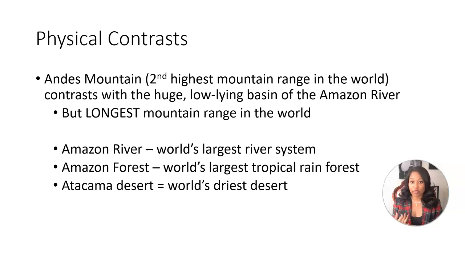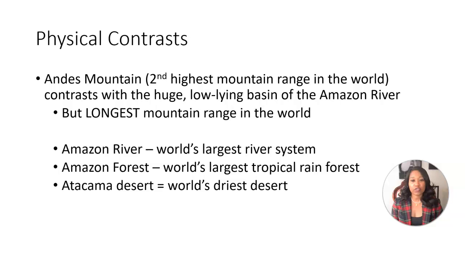The Amazon River represents the world's largest river system, but you also have the Amazon forest in this region, which represents the world's largest tropical rainforest. This rainforest, known as the Amazon rainforest, is located across the mountains from one of the world's driest deserts. That's the physical contrast we are talking about.